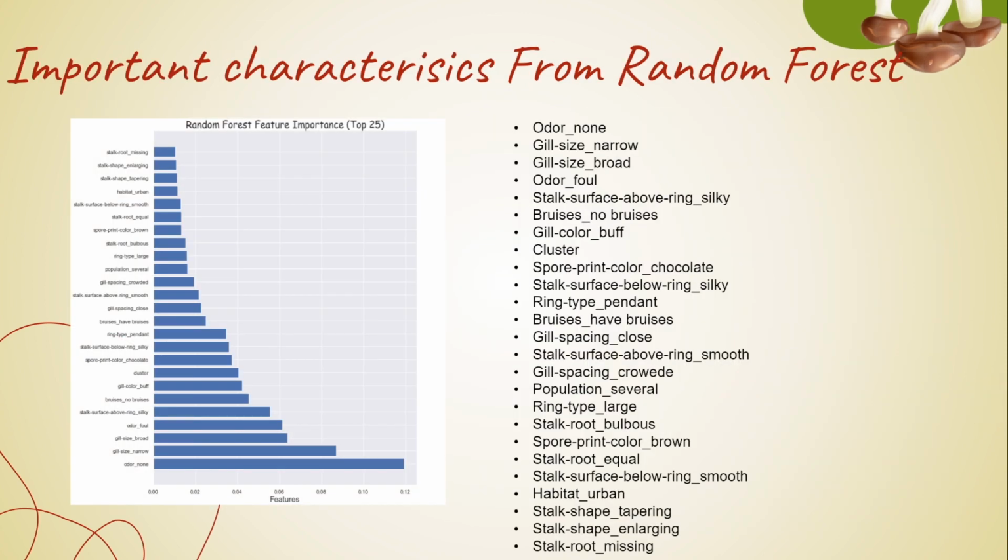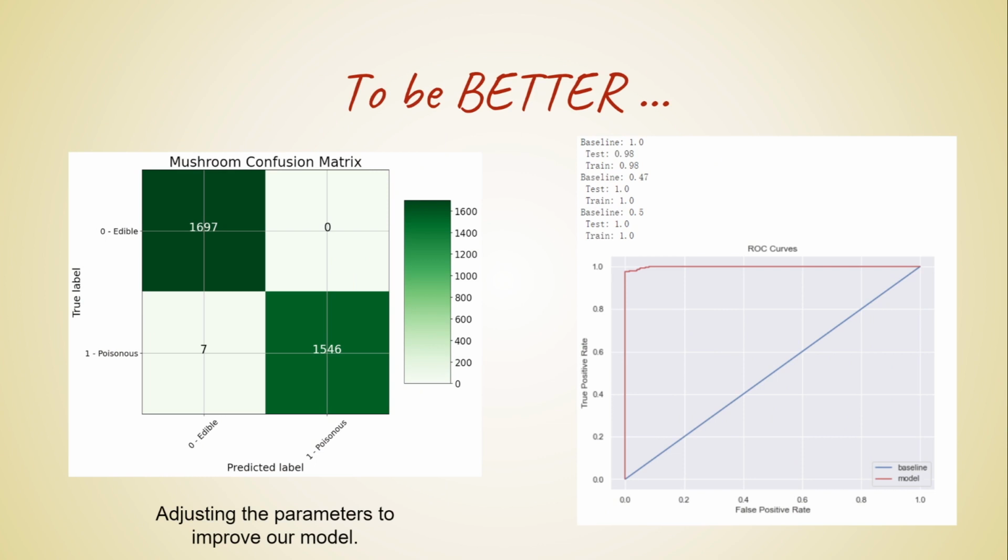The top 25 most important characteristics as classified by the random forest are then shown here, nearly identical to the previously identified characteristics. We then further adjusted the parameters to improve our model. We used a grid of parameters for the model to randomly pick a trait. Using that, we created a base model before using the random grid to select the best model based on the ROC AUC score. This set of parameters makes the model perform just slightly better than our original model. This is understandable because our original model already performed well, so tuning some hyperparameters might not add any significant improvement to the model.